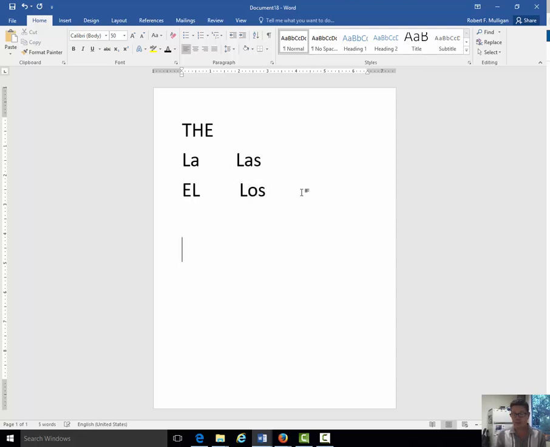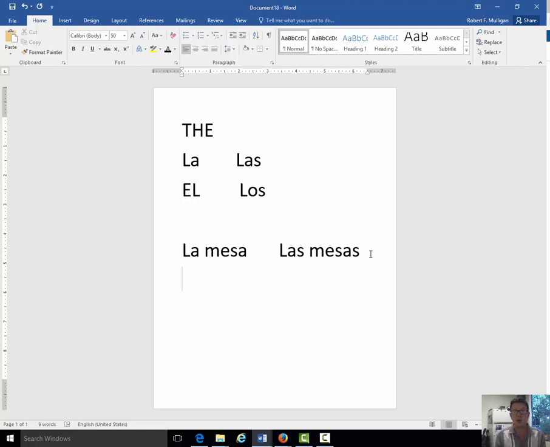Example, if I'm going to pick a noun, and let's say mesa, which means table, la mesa. If I want to make that plural, I'm going to say las mesas. Notice, singular, singular, plural, plural. Now let's do a masculine form.